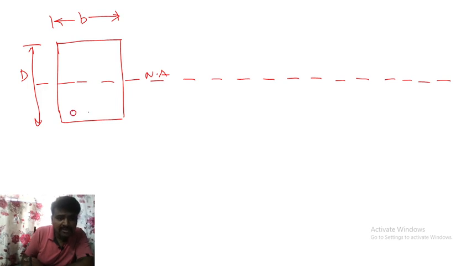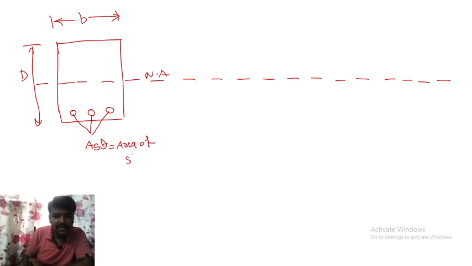Now you can see there are main bars, right? All of this we call AST. What do you mean by AST? AST is nothing but area of steel in tension, correct? Area of steel in tension.